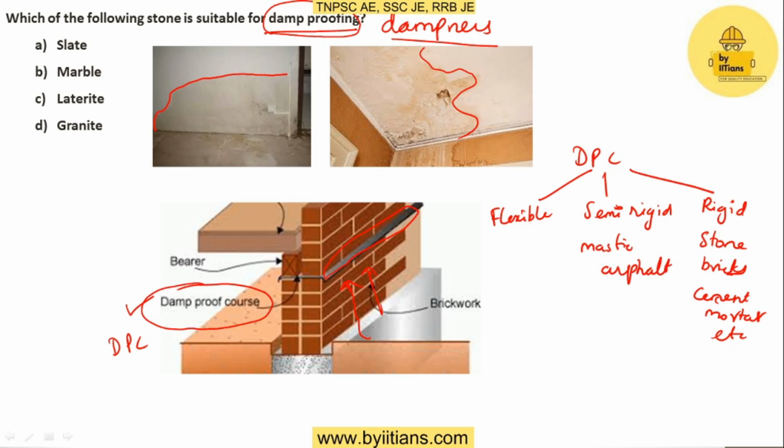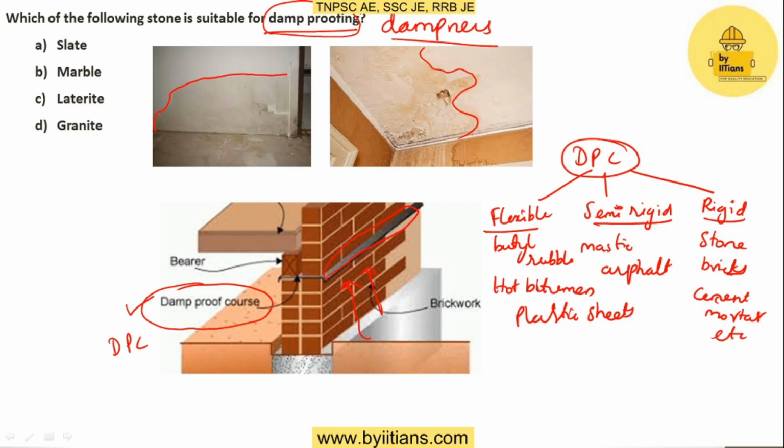In flexible, we use butyl rubber or hard bitumen plastic sheets. So these are the materials available in the market for damp proof course.